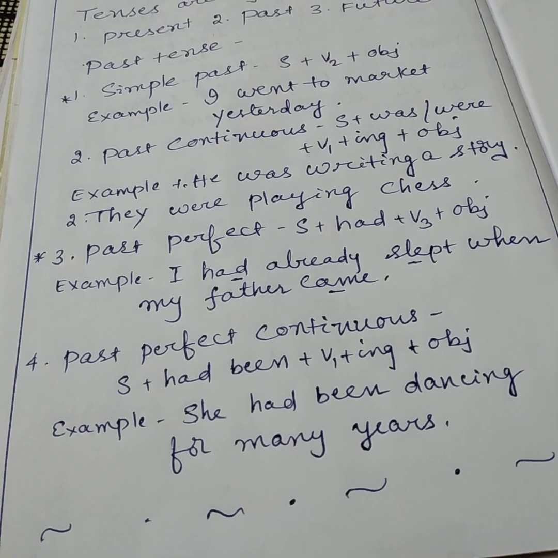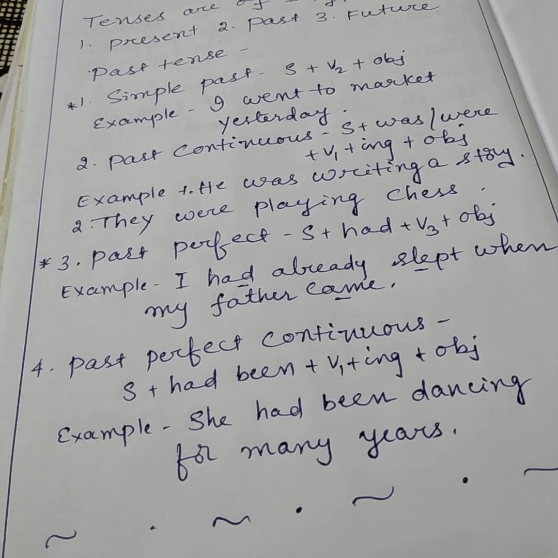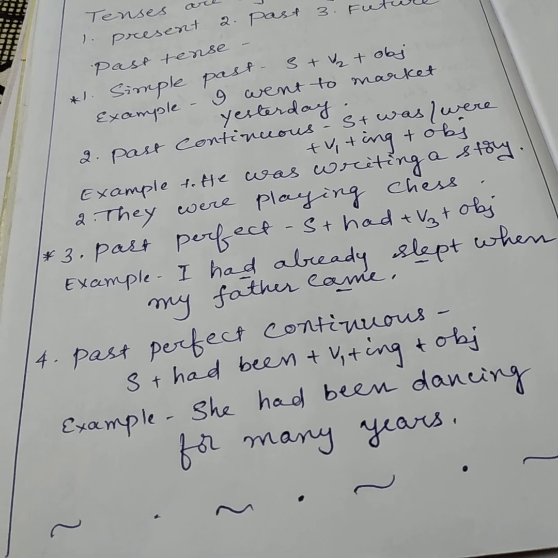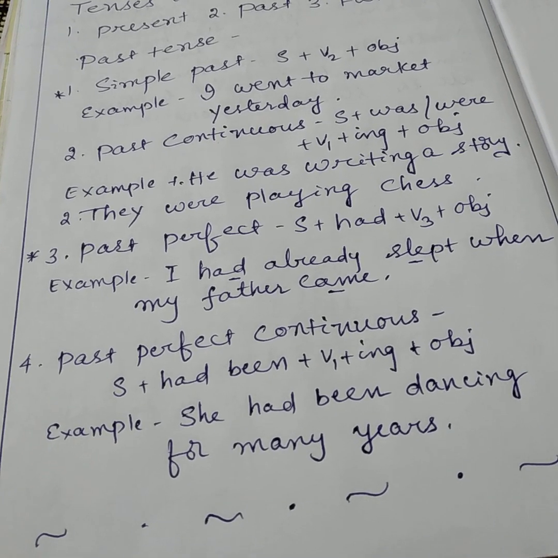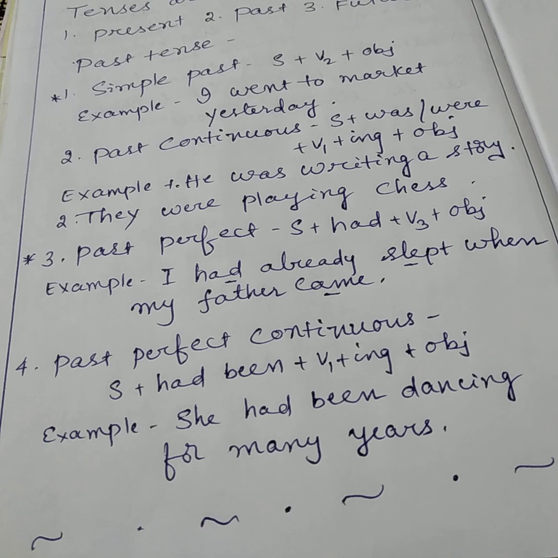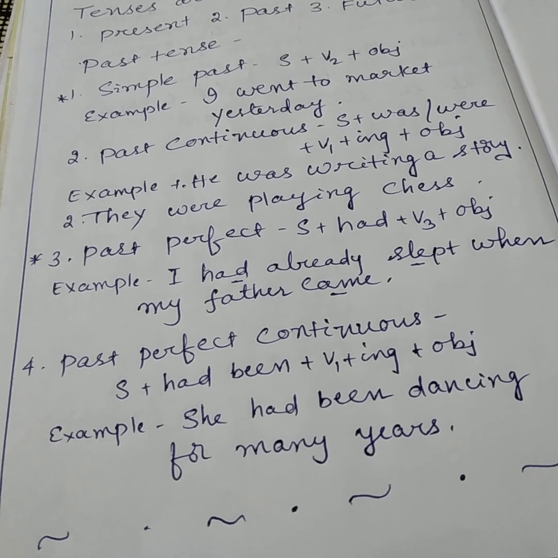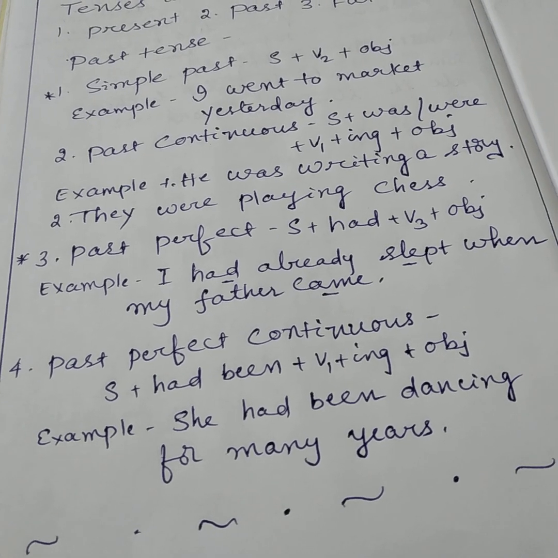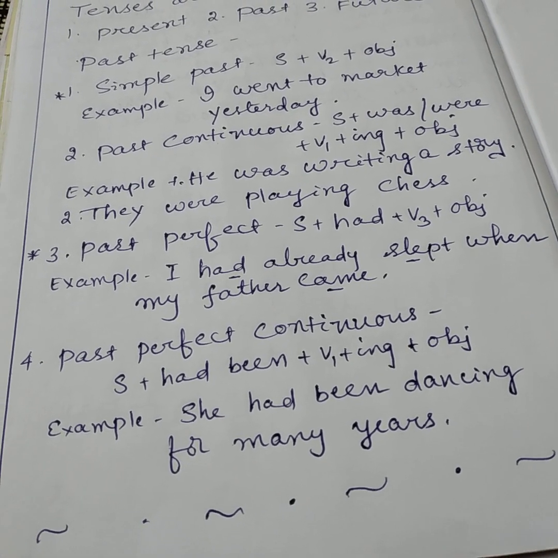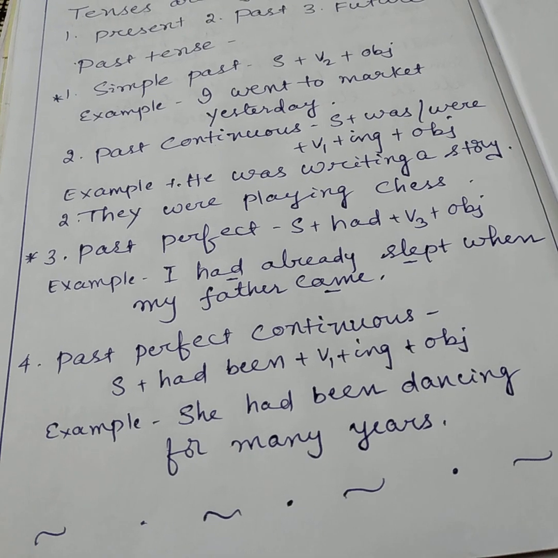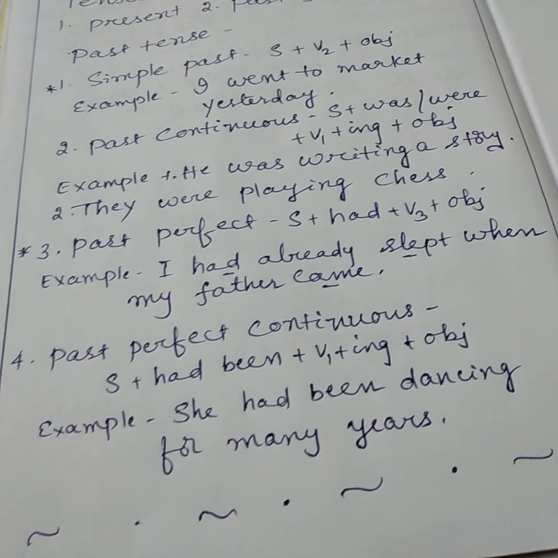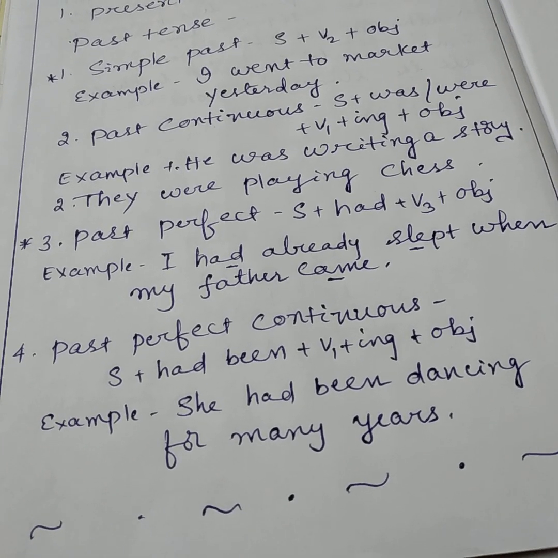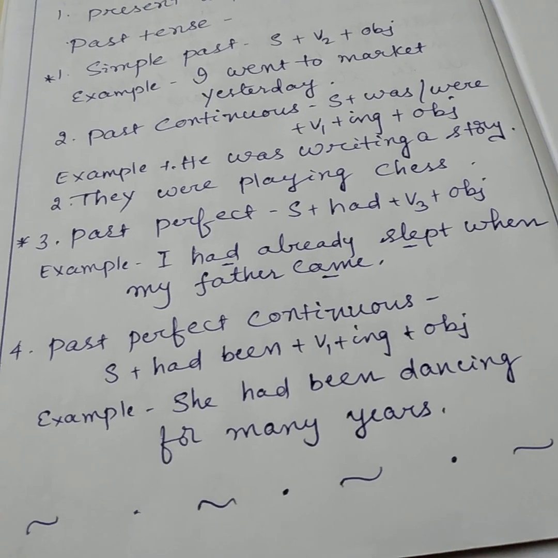The fourth one is the past perfect continuous tense. It is used when the speaker had been doing something before another action at a moment in the past. Here we see, she had been dancing for many years. She did not stop dancing. She had been continuing to dance for many years. So we use the past perfect continuous tense.